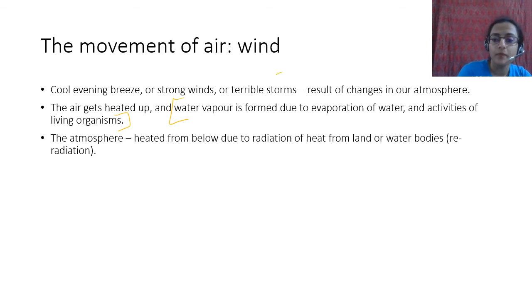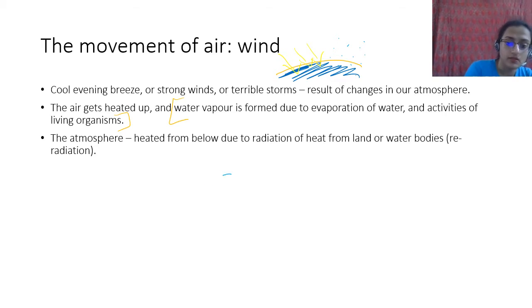So क्या होता है? पानी पे sun, ये पानी है, sun rays fall on it, it starts evaporating, and then water vapor is formed, right? Water vapor is also formed because of respiration. When you are breathing out, you're also giving out some sort of water vapor. So all of these contribute to forming water vapor in the atmosphere. Now the atmosphere is heated from below due to radiation of heat from land or water bodies.